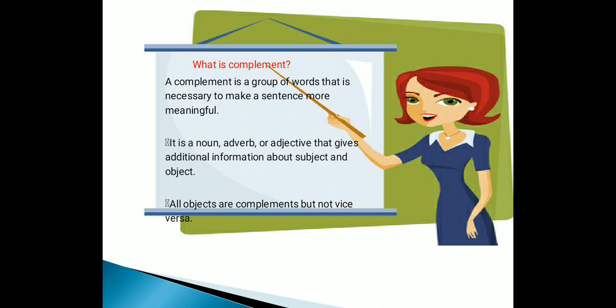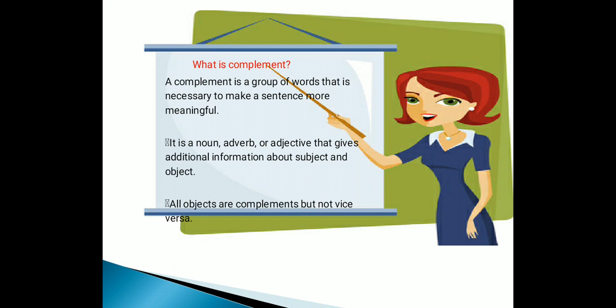Okay, let's move forward. Let's look at complement now. A complement is a group of words that is necessary to make a sentence more meaningful. It is a noun, adverb, or adjective that gives additional information about the subject and object. All objects are complements, but not vice versa. That means all the objects are complements, but not all the complements are objects.